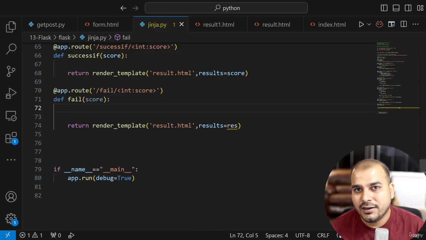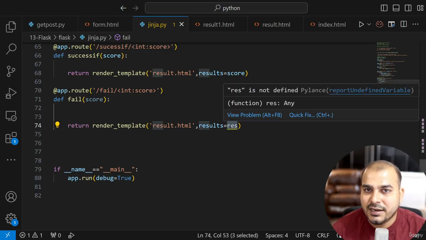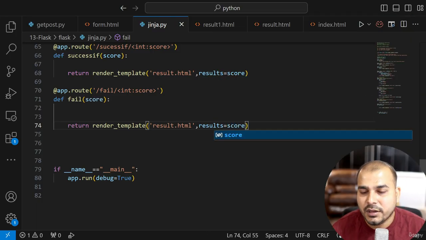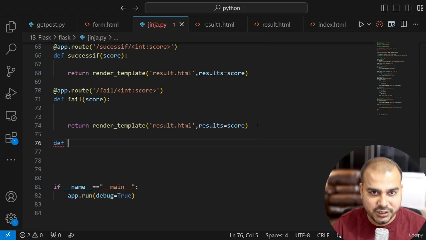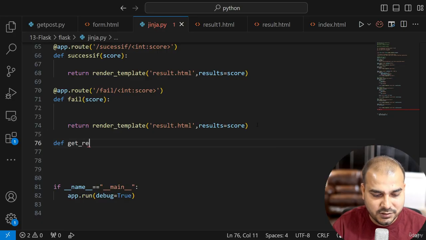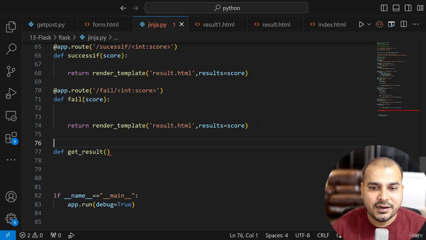I will not be requiring this over here. Okay, so I'll say, hey, go to the result.html and just display the score. Instead of directly going to the result.html, I can probably just write another function, get_result, let's say. And with respect to this, I will use a route.